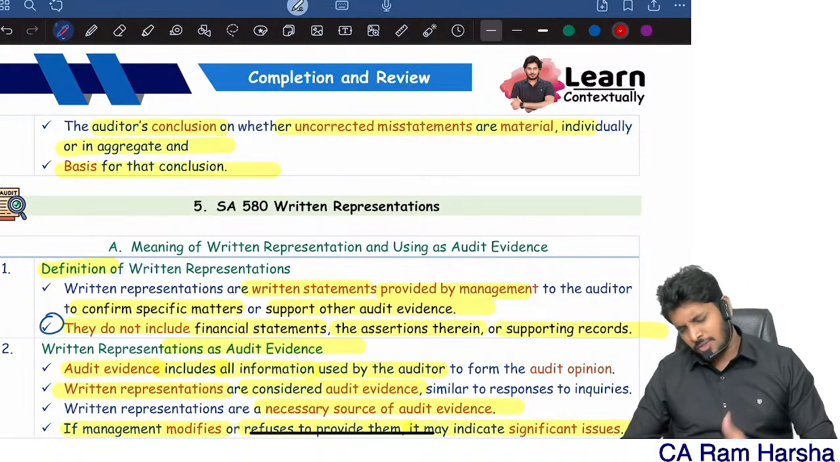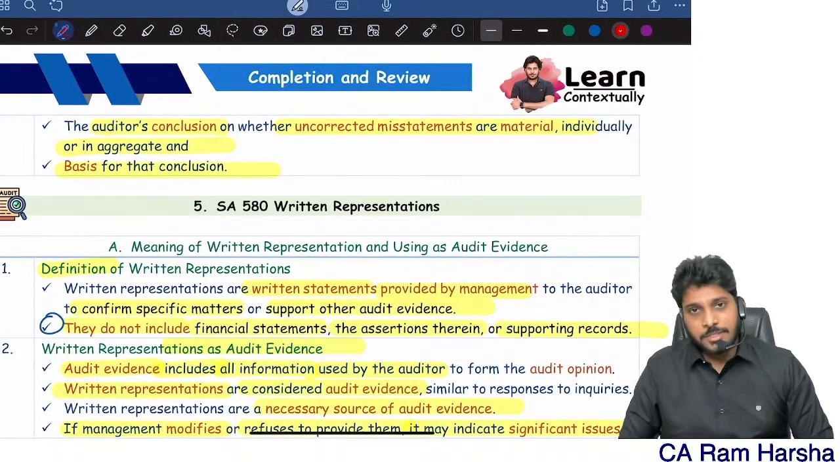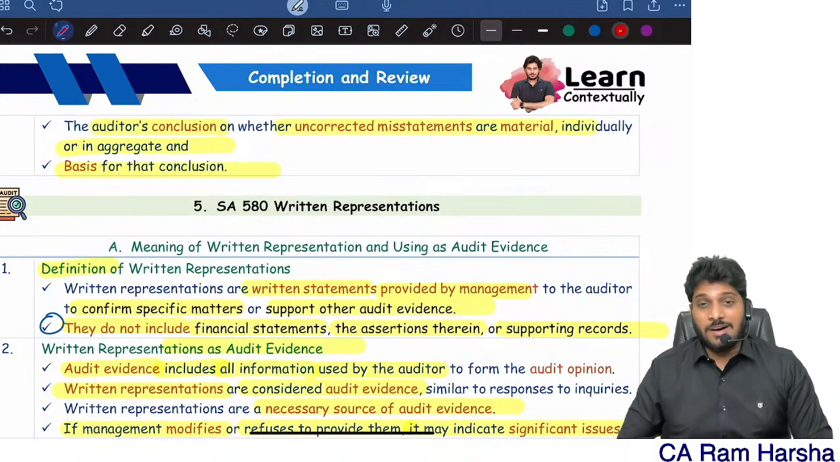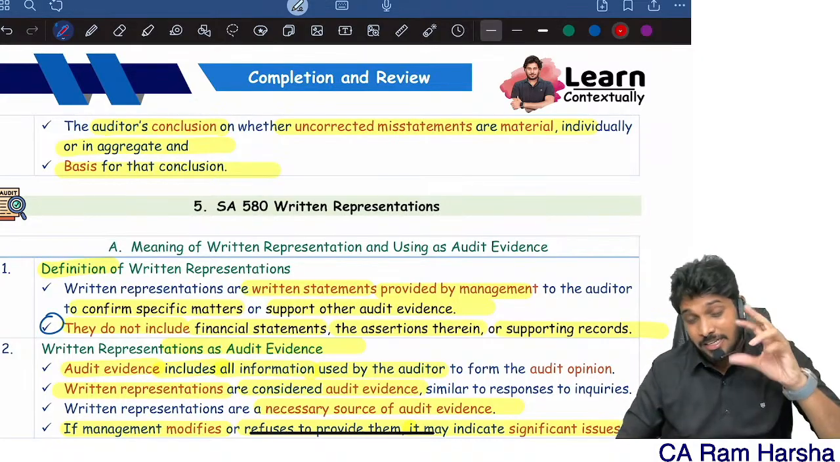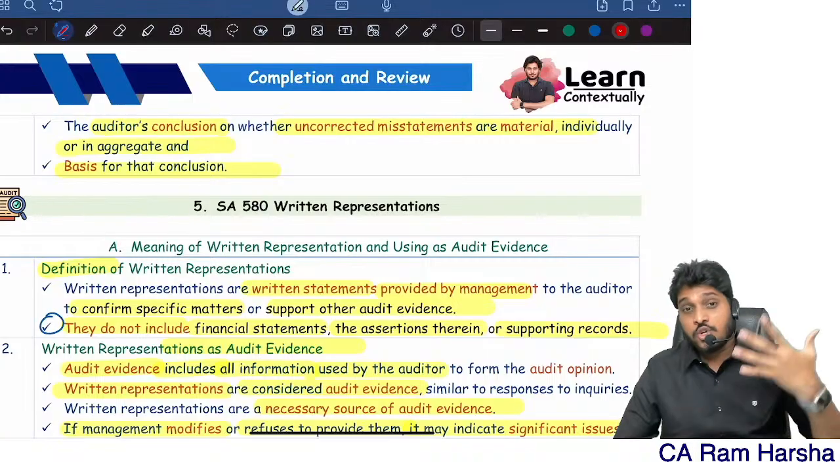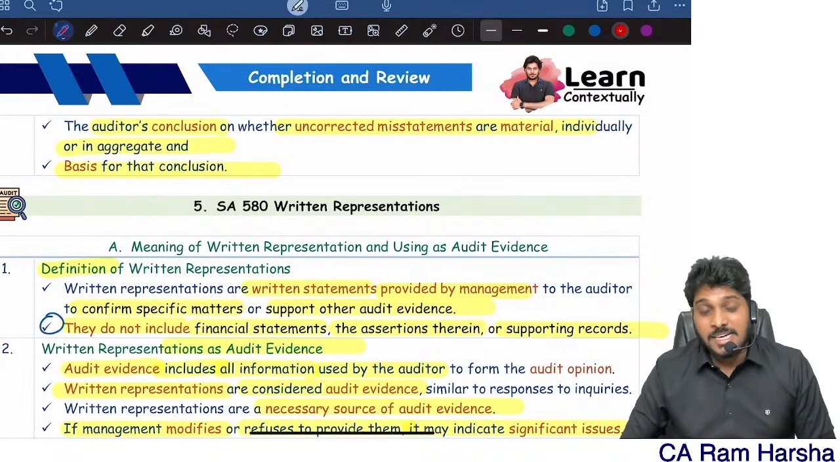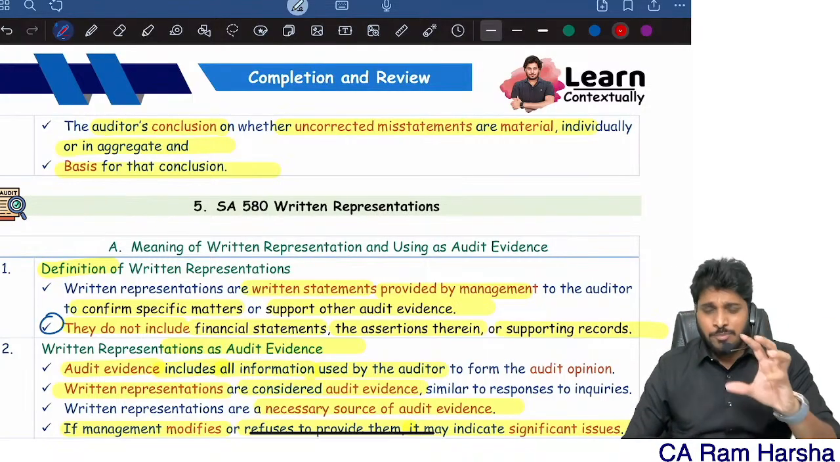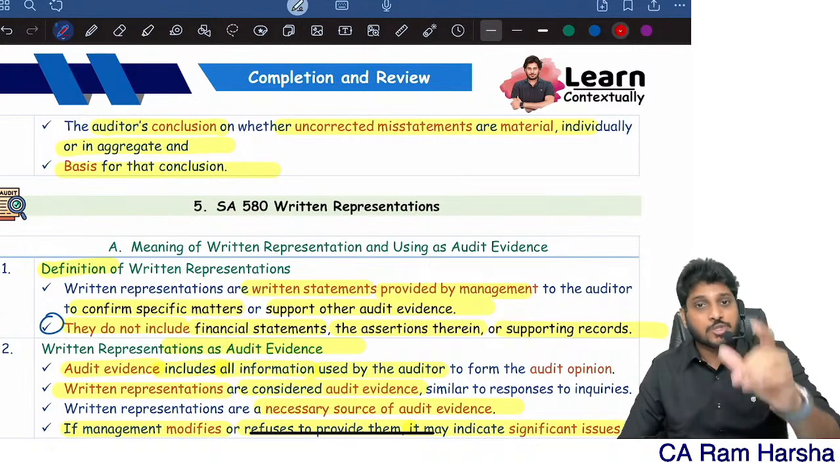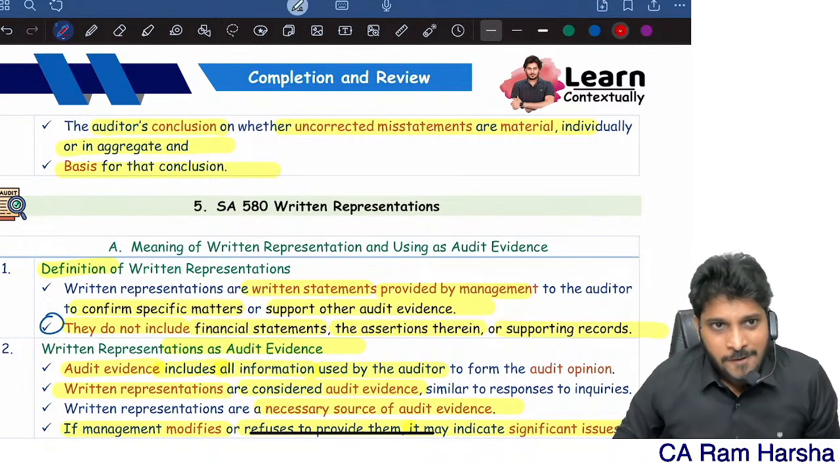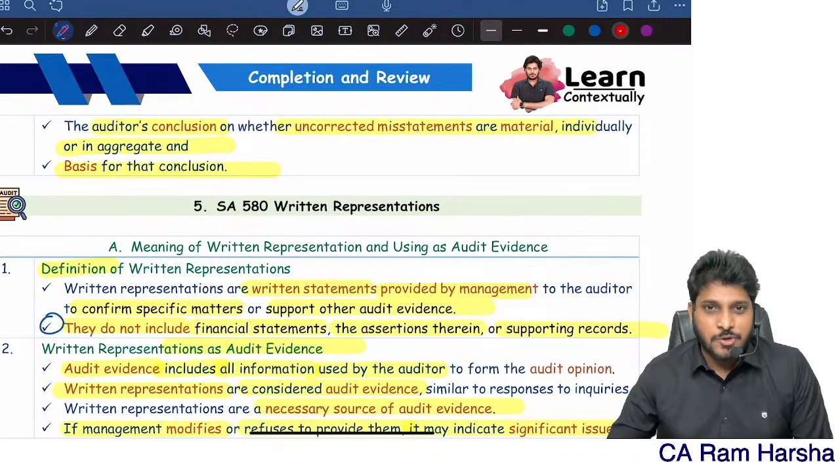Actually, there is so much in-depth discussion on the standard, but since it's a revision class, I need to save your time. So I told you the crux of the standard. I assume that you already know the subject. That's the reason I'm not talking about many logics here. I'm only revising in the simplest way so that you understand. With this, the chapter completion and review is completed.